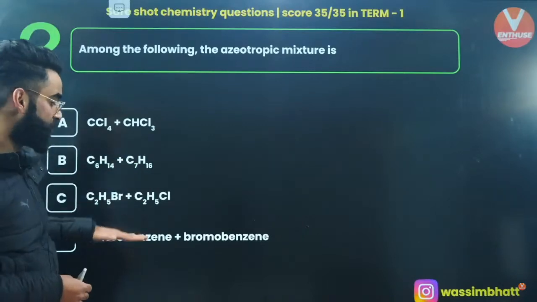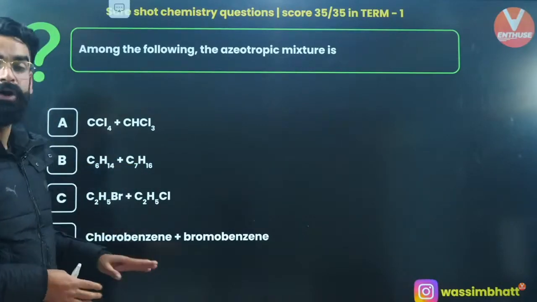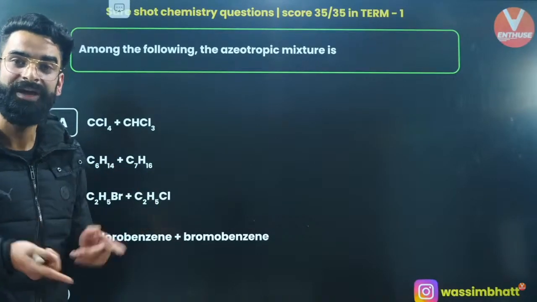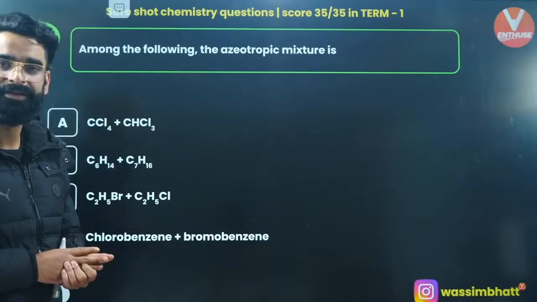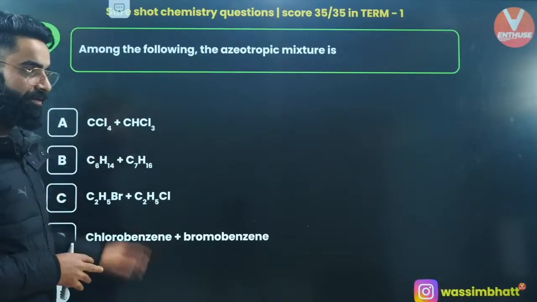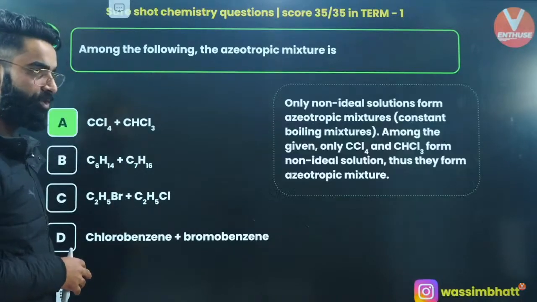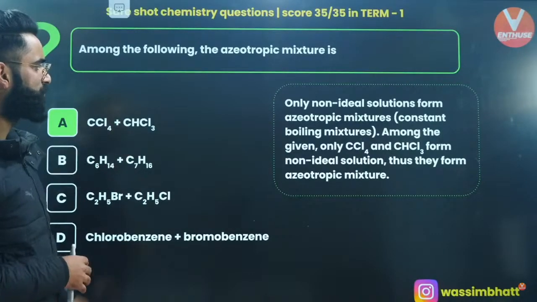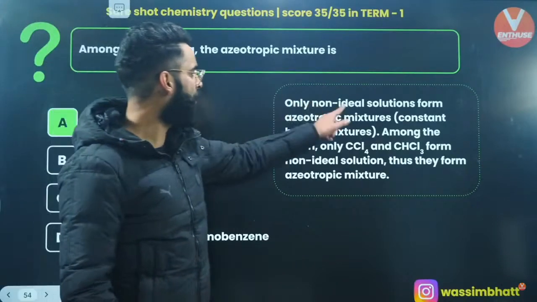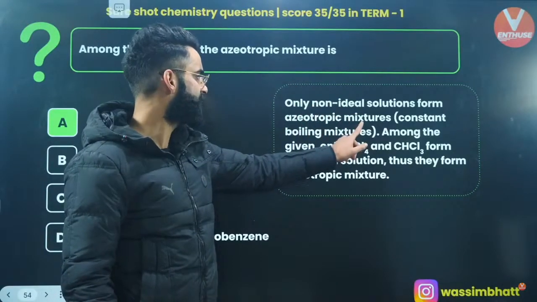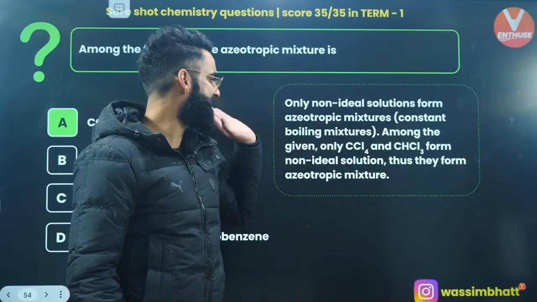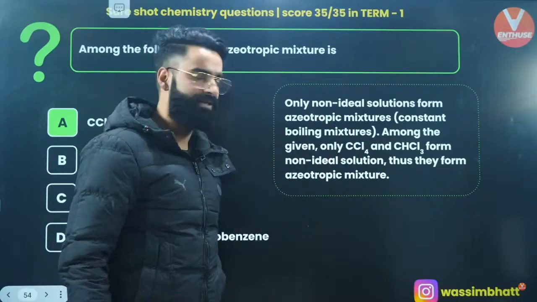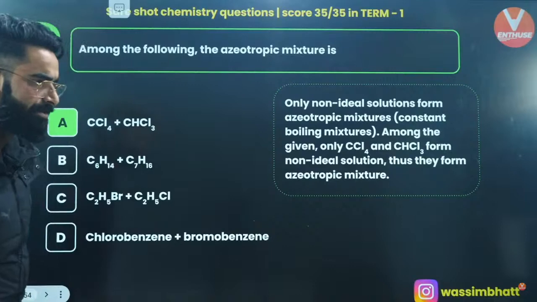All the rest, apart from option 1, form ideal solutions, and in case of ideal solutions, azeotropic mixture is not formed. So over here, it's going to be option A, because only CCl4 and CHCl3 form a non-ideal solution, thus they form the azeotropic mixture, right?